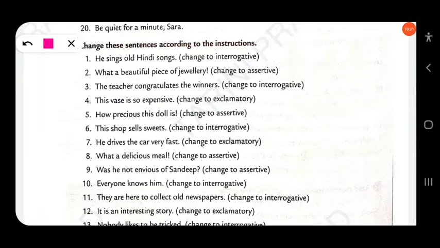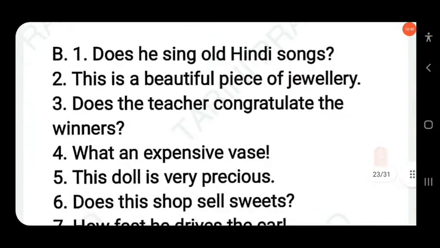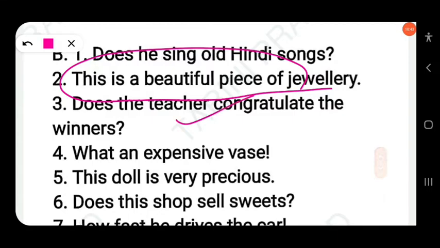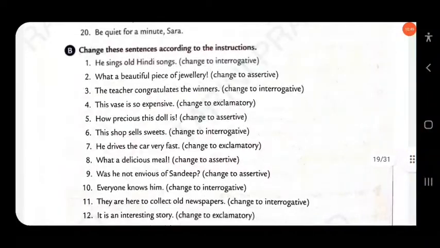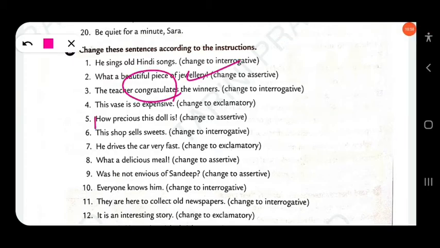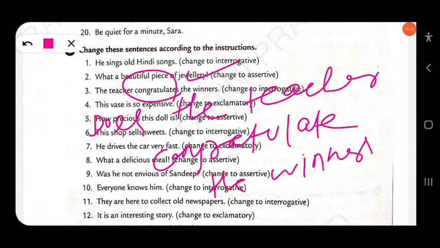Then next, what a beautiful piece of jewelry. You have to change it into an assertive sentence. You can write: it is a beautiful piece of jewelry. Clear? Then next, the teacher congratulates the winners. You have to change it into interrogative, yes or no. The sentence is written in simple present, so: Does the teacher congratulate the winners? You have to use a question mark at the end of the sentence.